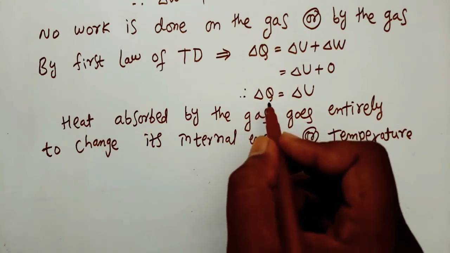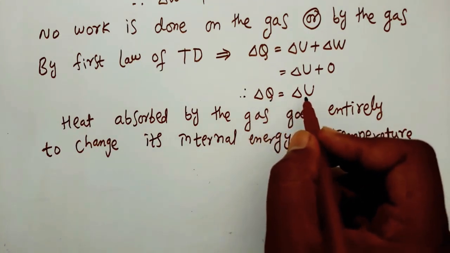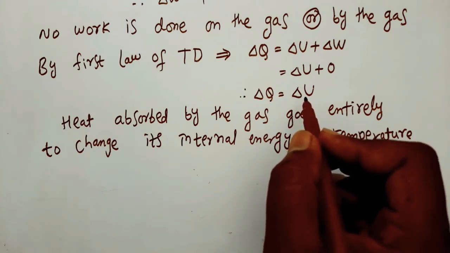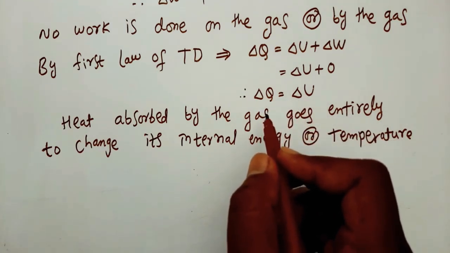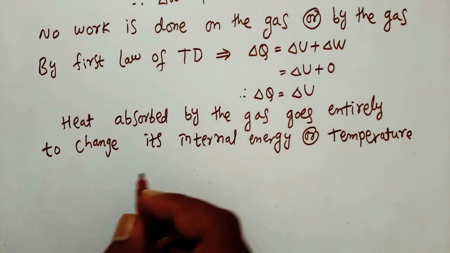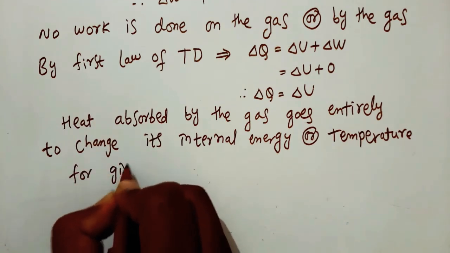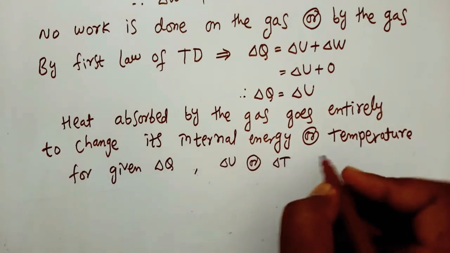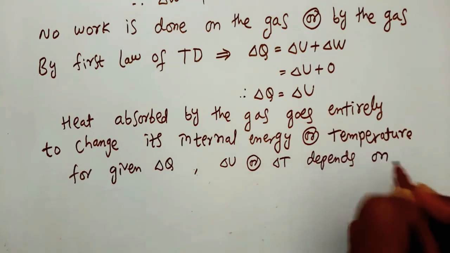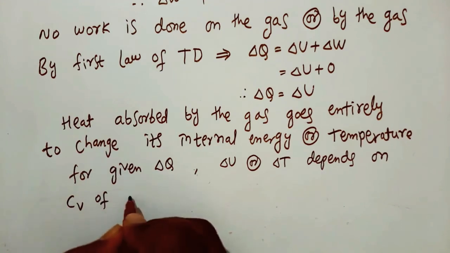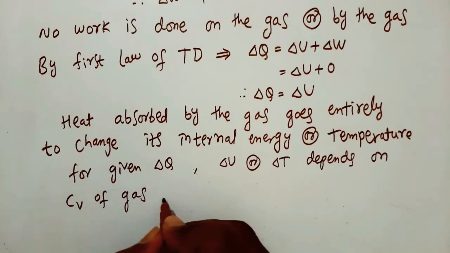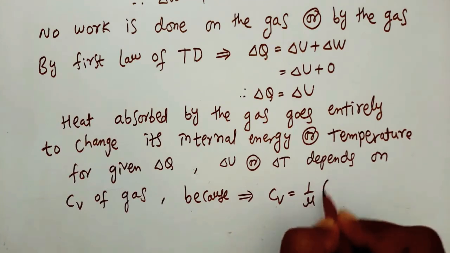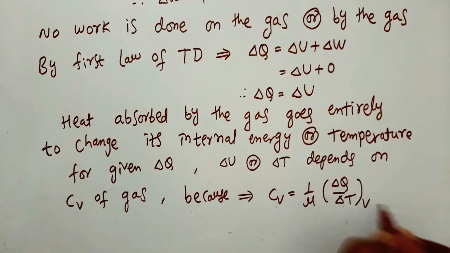For given amount of heat energy del Q, here internal energy or temperature depends on specific heat capacity of gas at constant volume, because we know Cv is equal to 1 by mu del Q by del T at constant volume.